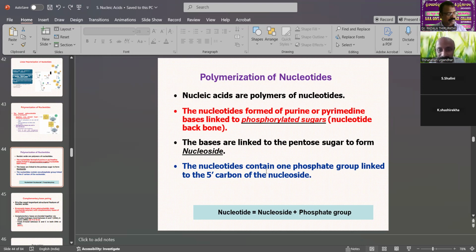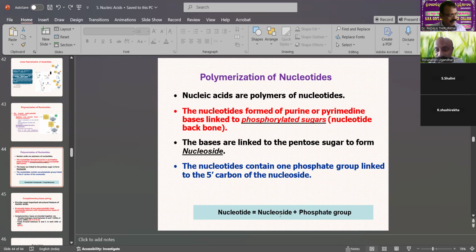The nucleotide contains one phosphate group linked to the fifth carbon of the nucleoside. A nucleotide is a nucleoside plus a phosphate group. Without the phosphate group, it is called a nucleoside. With the phosphate group, it is called a nucleotide.